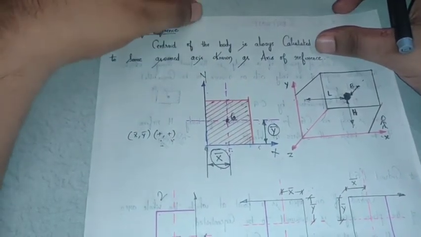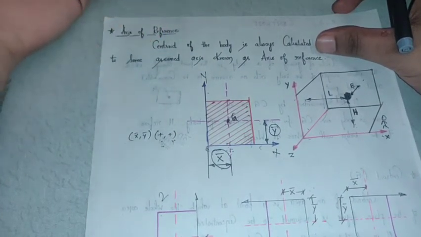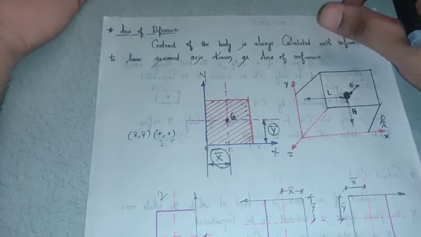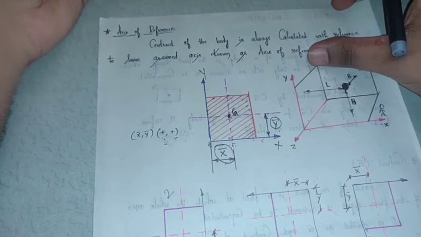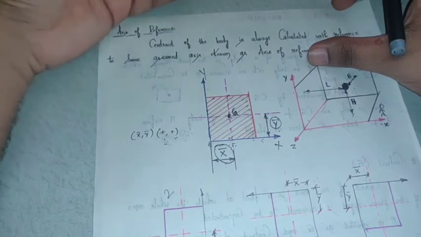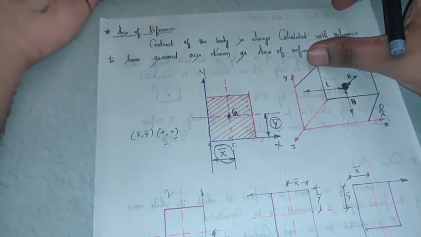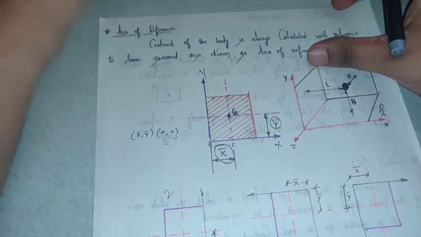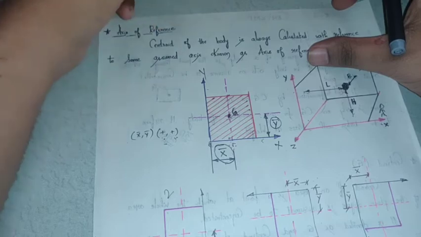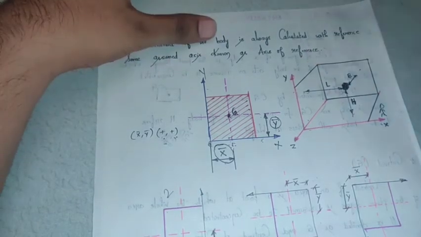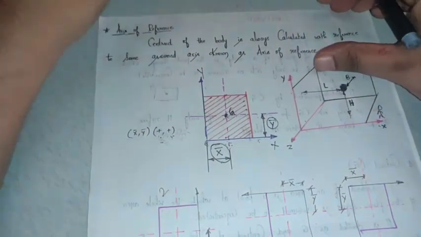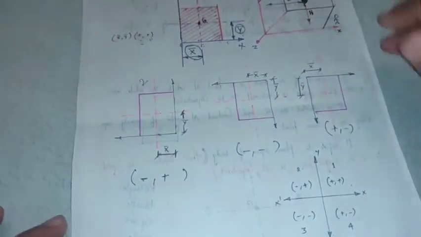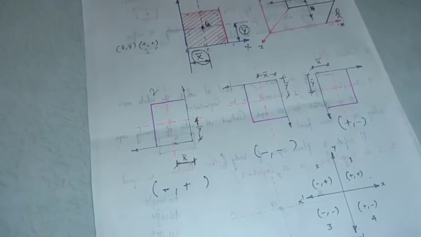Where you will face this problem is when we take up problems on cut sections or hollow sections, where you are supposed to deduct the areas. So at that time you are subtracting the deducted area from the total area, so there will be subtraction signs, negative signs. At that time you get confused and you will end up with wrong solutions. To avoid that, I suggest you take the reference axis with respect to the first quadrant. So this is about the reference axis. Hope you followed up till here.